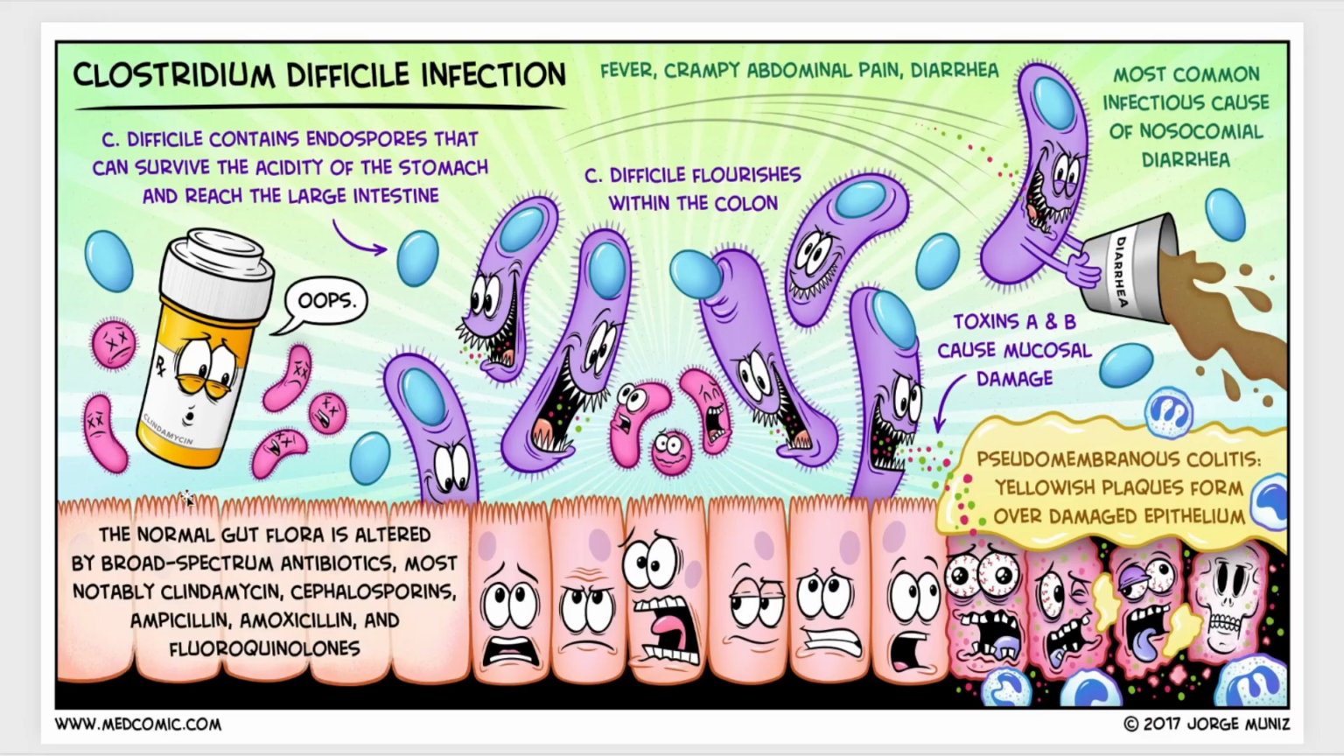So again, when people take antibiotics, especially ones that kill a large variety of different types of bacteria, it kills the good bacteria and the bad bacteria like C. diff, which has these endospores, which make it through the low pH of the stomach, can then get into the large intestines and the small intestines and start to develop.